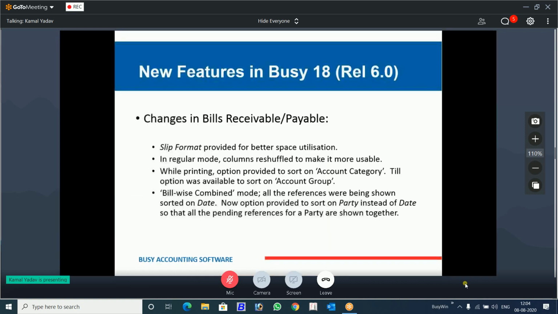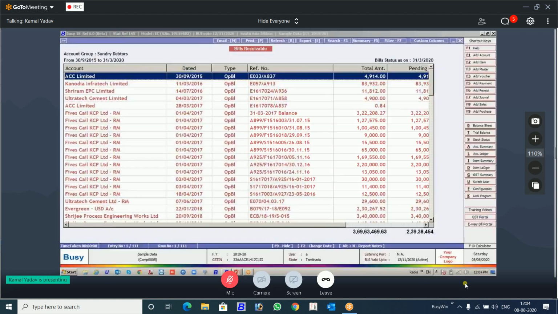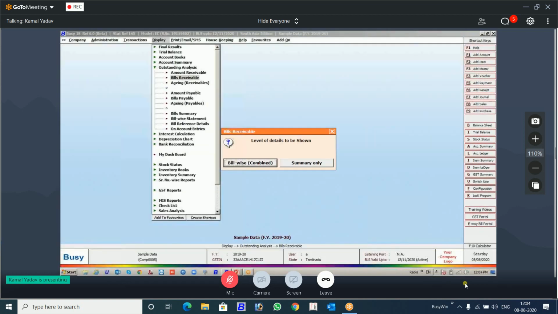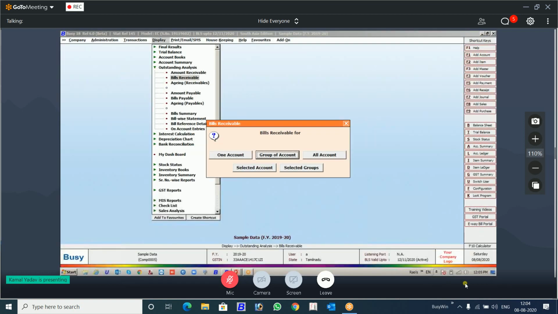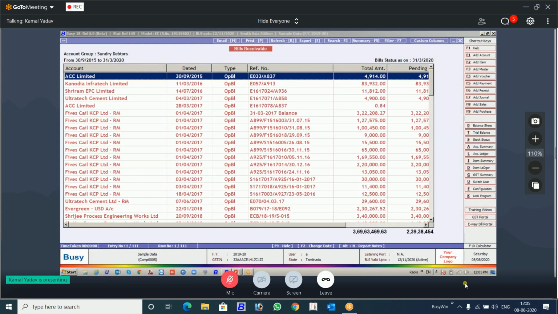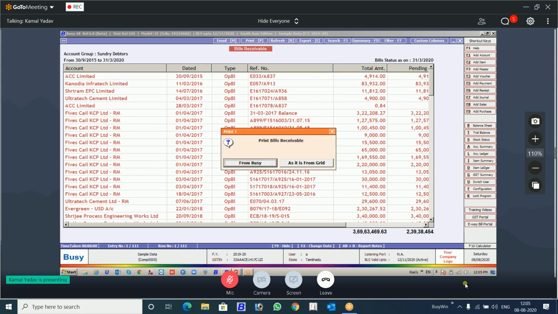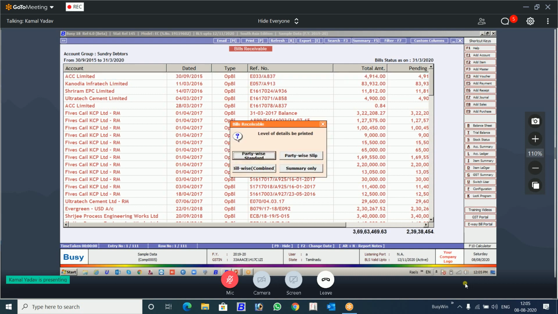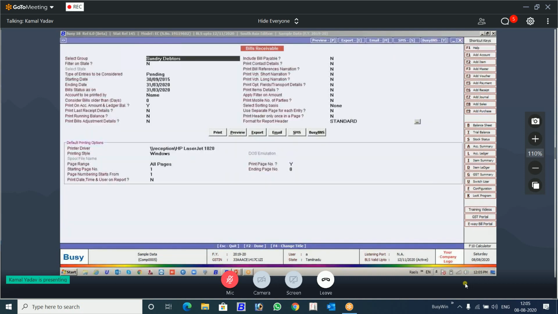Now, if you see, account category wise filtration that I have missed. Okay, I will show you that also. Let's run this report again. Sorting we have seen. Now account category wise we are going to see. Let's take this format.